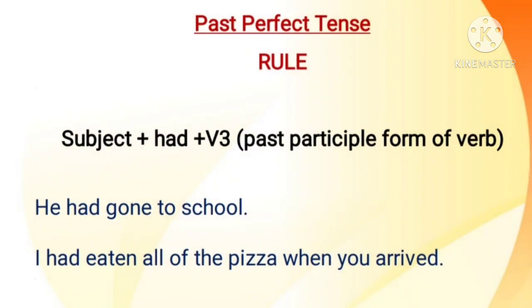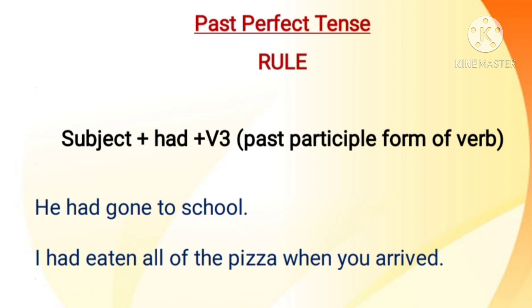Now let us study the rule to form a sentence in past perfect tense. The rule is subject plus had plus V3, that is the past participle form of the verb. Examples are given there. He had gone to school. He is the subject. Then had plus V3, the past participle form of go is gone, G-O-N-E, gone to school.